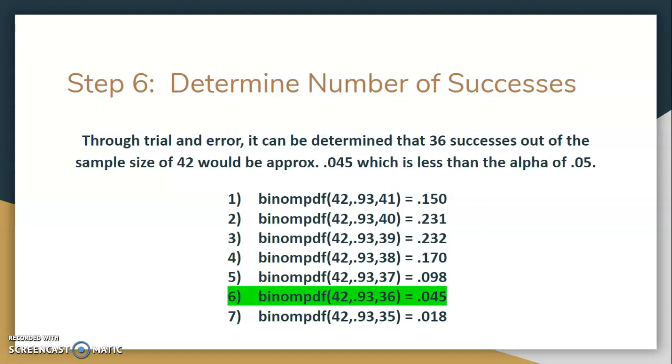I went one step further just to feel a little better about it, and did the binomial PDF with 35 successes. And it's definitely lower than the 0.045, so I felt really good about that. 36 as the number of successes of the 42 sample size as being the appropriate answer.